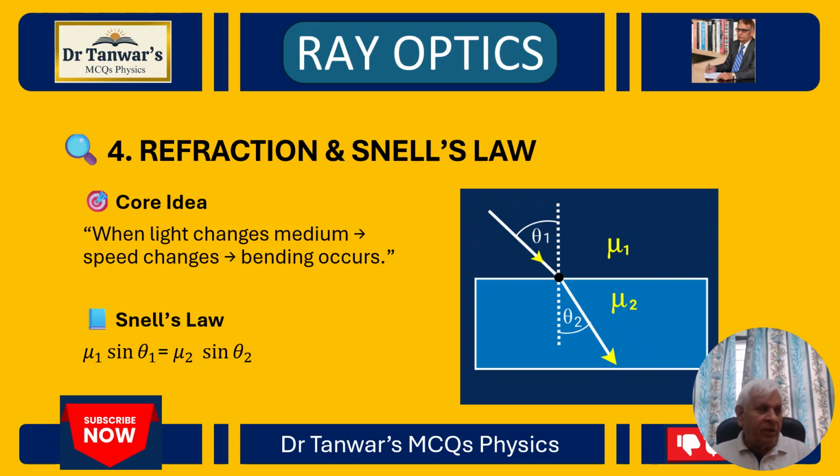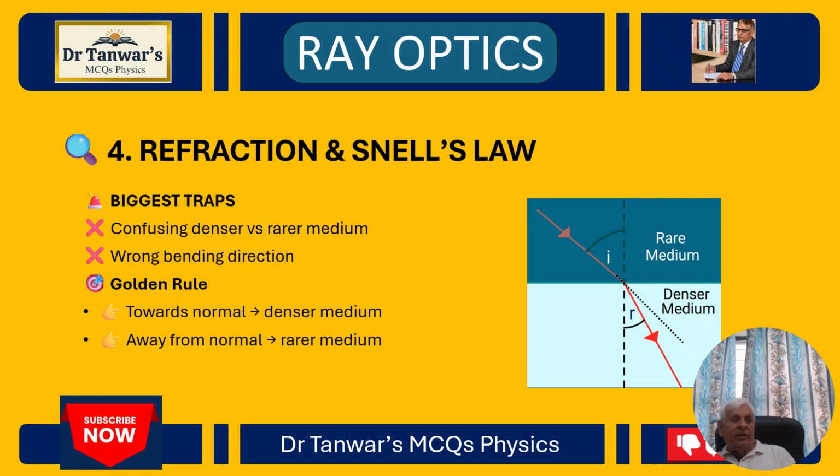The core idea is that when light changes from one medium to another medium, its speed changes, and as a result, the light bends. When the light enters from rarer to denser medium, it bends towards the normal. Conversely, when it enters from denser to rarer medium, it bends away from the normal. And Snell's law is mu1 sin theta 1 equals mu2 sin theta 2.